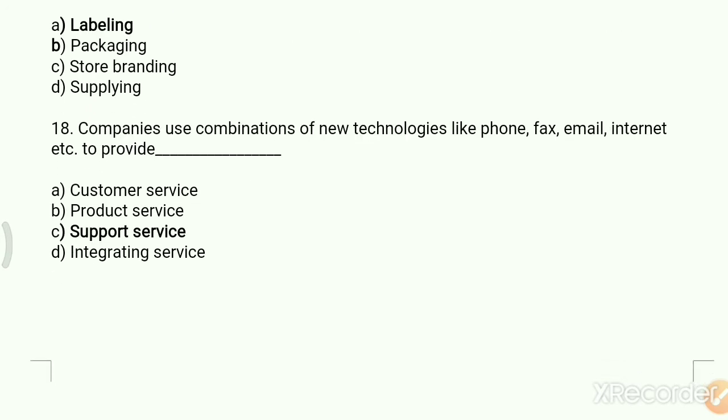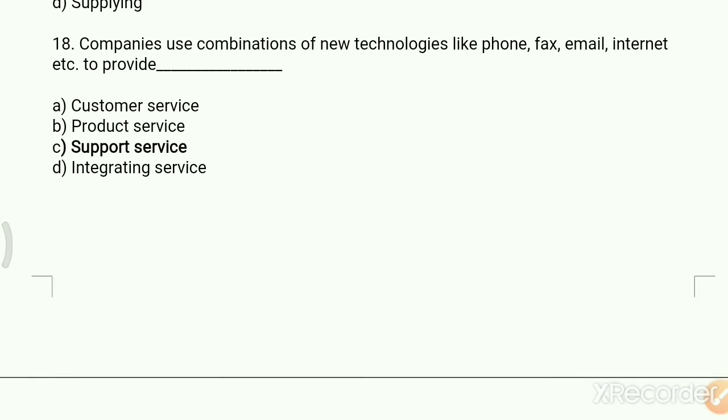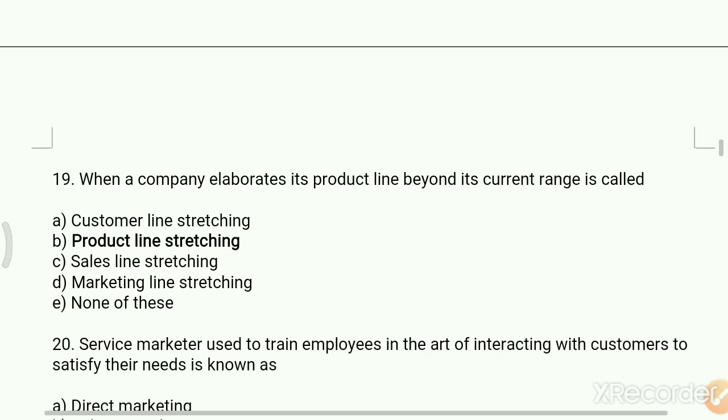Companies use combinations of new technologies like phone, fax, email, internet, etc. to provide option A, customer service, B, product service, C, support service, D, integrating service. The right answer is support service.